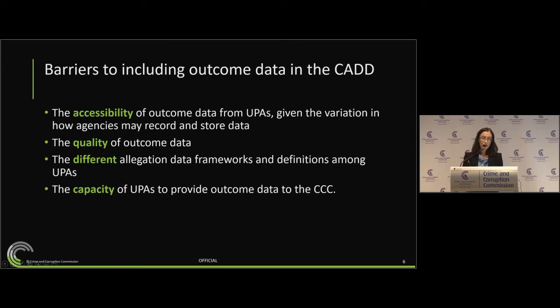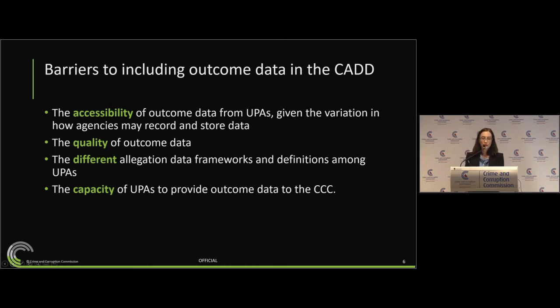However, the CCC appreciates that there are other UPAs that do not have these systems or the budgets that go with it, and use spreadsheets or open text fields in the case management systems that they do have, or keep hard copy files of any allegation outcomes. During the corruption strategy engagement, many people consulted did, however, indicate that they had a central record of complaints received, including outcomes reached. So we anticipate that that may be an issue that can be overcome.